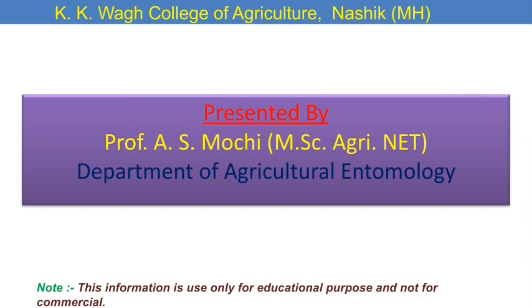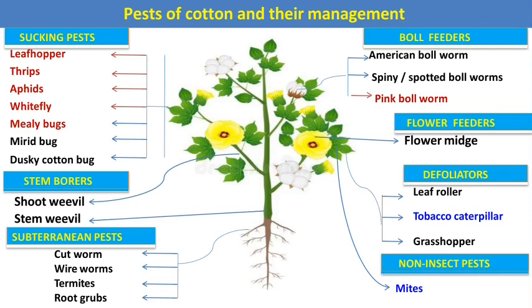Today we are going to learn about the pest management in cotton crops. Here you can see these are the different major and minor pests which infest the cotton crop and cause severe yield loss. The pests are categorized according to their feeding habits.